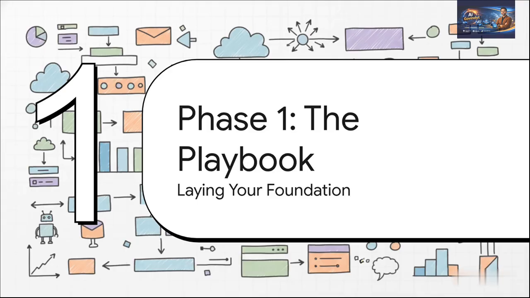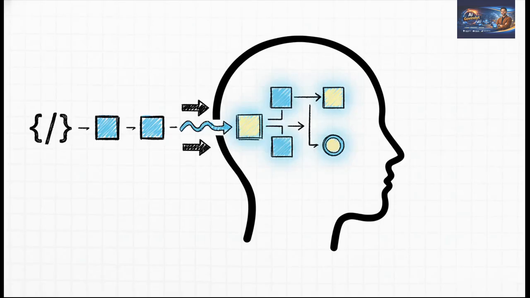All right, once you've picked your arena, it's time for phase one, the official playbook. You got to learn the rules of the game before you can win, right? And the absolute best place to start is with the resources n8n gives you themselves. Think about it. Before you can build anything cool, you need to speak the language. The official courses are perfect for this. They give you the basic vocabulary, they teach you the core ideas, like how data moves around, what the heck a node is, and they build that mental model you're going to need for everything else.